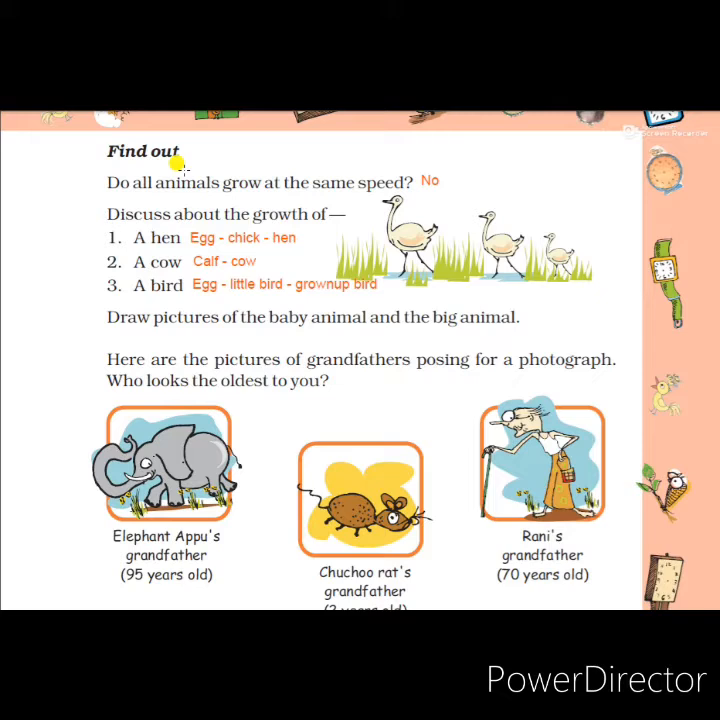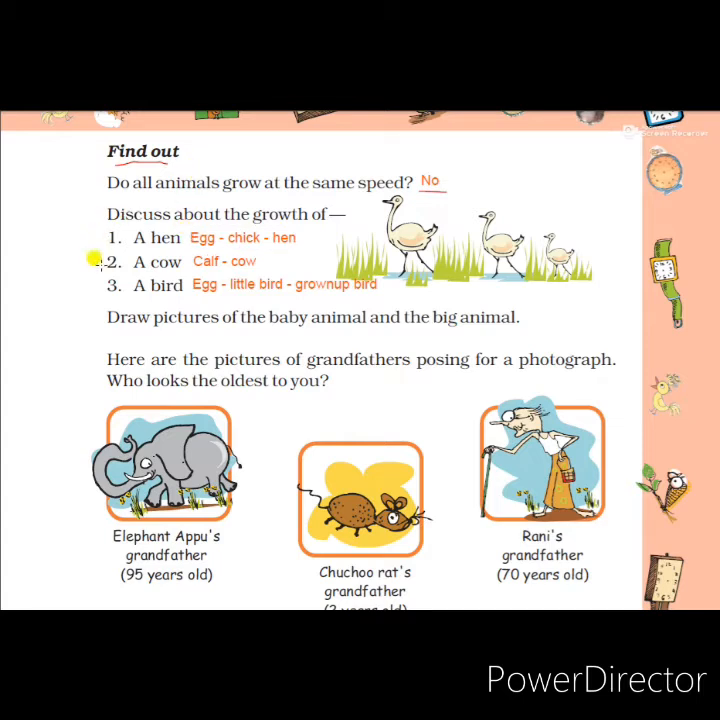Here on this page 45, we have another topic: do all animals grow at the same speed? From yesterday's discussion, we understood that all animals do not have the same speed of growth, because human beings take more time to grow and small animals take a very small time to grow. That is, their lifespan is very short. Here we are asked to discuss the growth of a hen, a cow, and a bird.